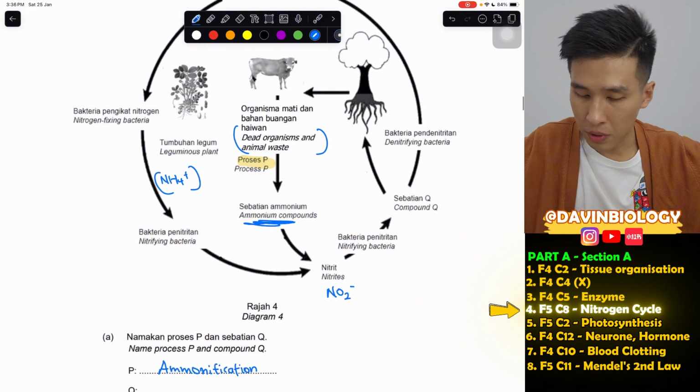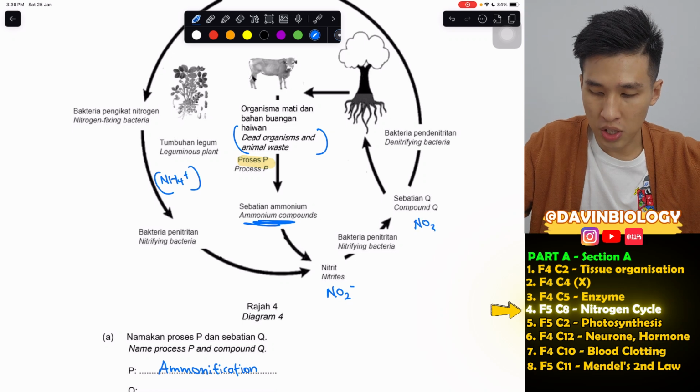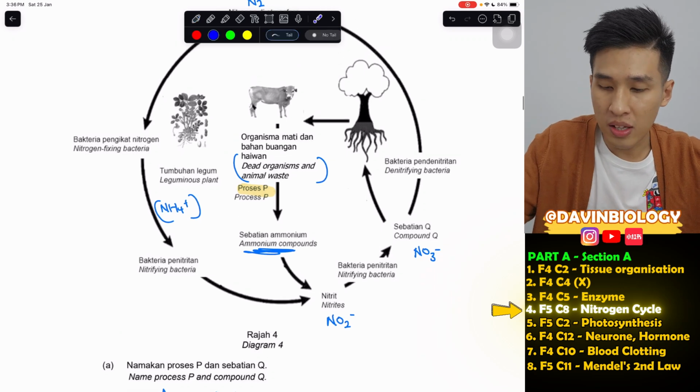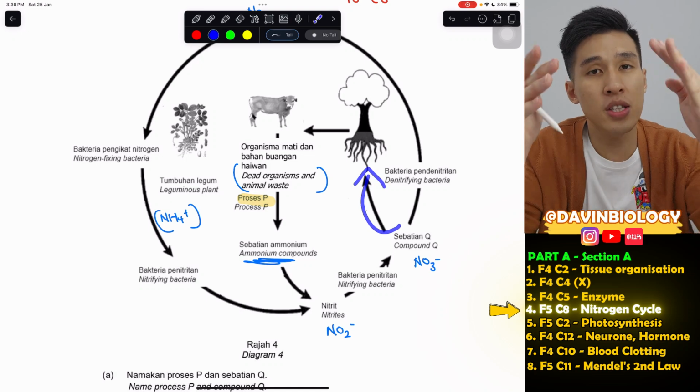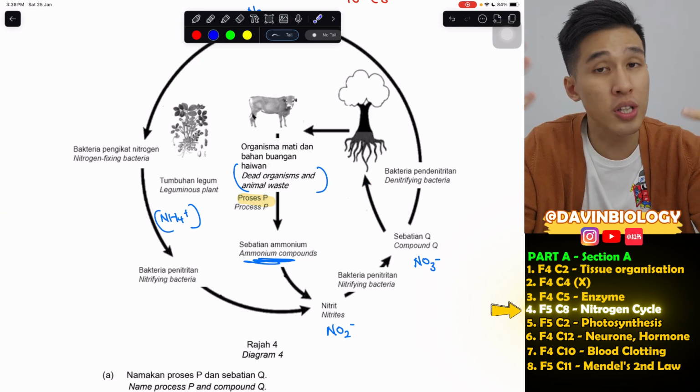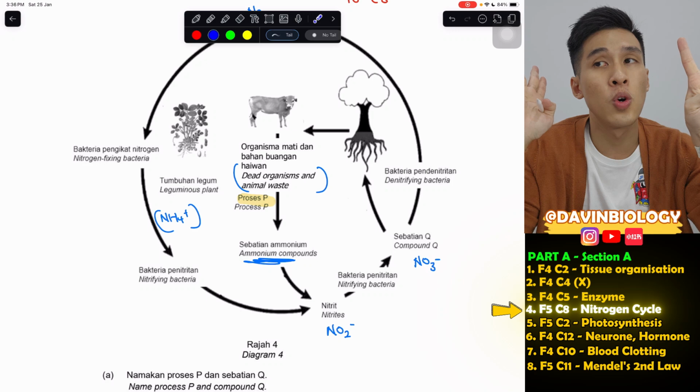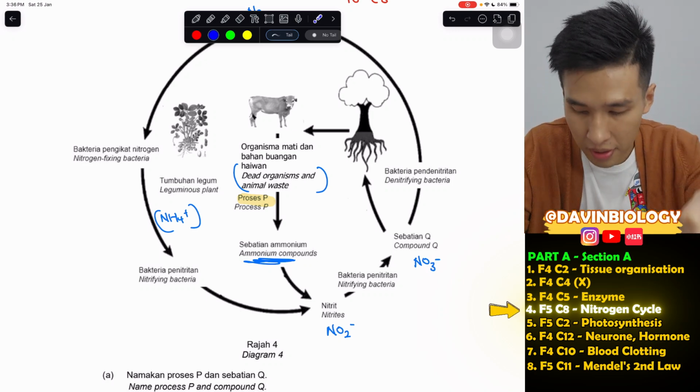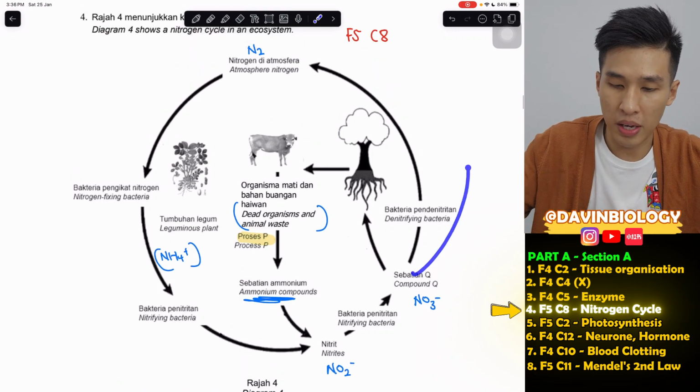And then NO2 continues to become compound Q, which is of course NO3, which is then, they say here, absorbed by plants. So actually plants not just absorb NO3 nitrate, it also can absorb nitrite, NO2-, and also ammonium, as we mentioned earlier. Okay, and then you can see this NO3 returns back to nitrogen gas.